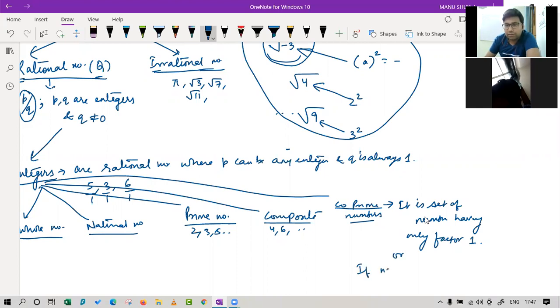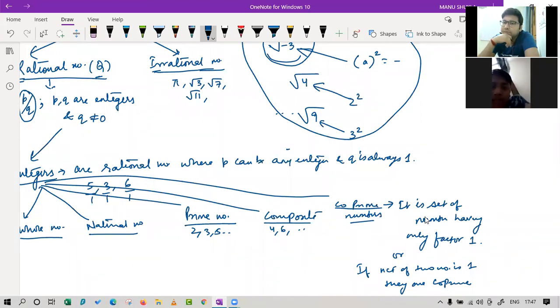If HCF of two numbers is 1, they are co-prime. Simple? Yes.